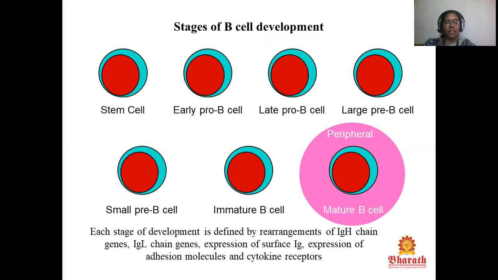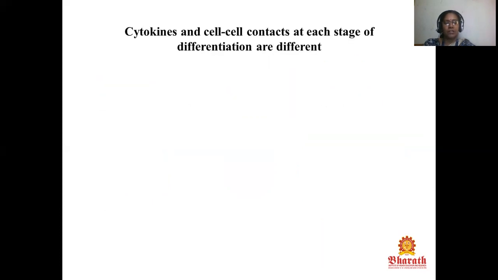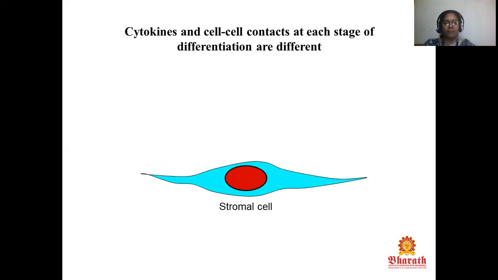Each stage of development is defined by rearrangement of IgH chain genes and IgL chain genes, expression of surface Ig, expression of adhesion molecules, and cytokine receptors. Cytokines and cell-cell contacts at each stage of differentiation are different.